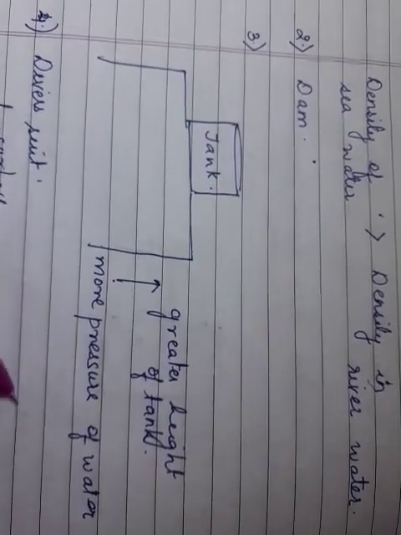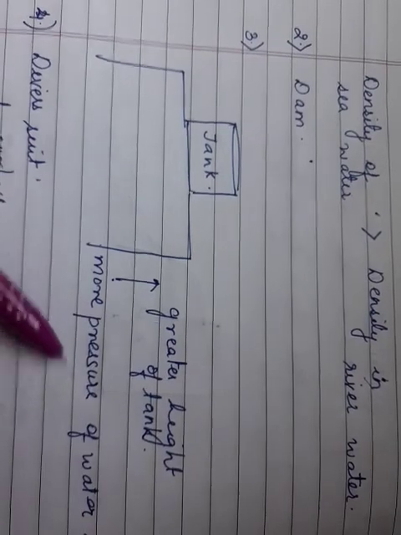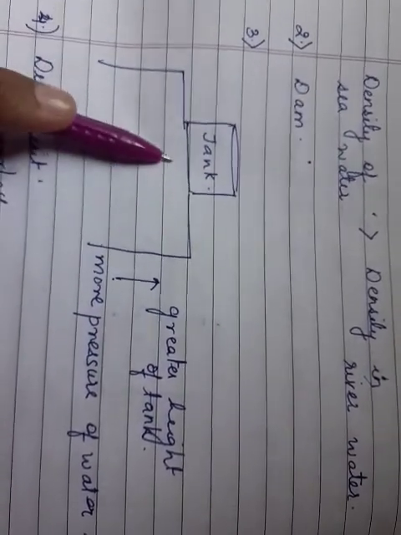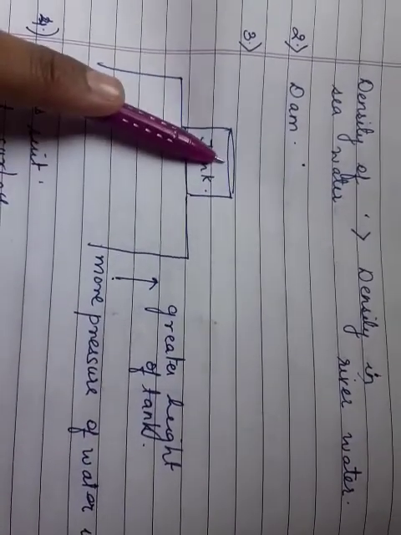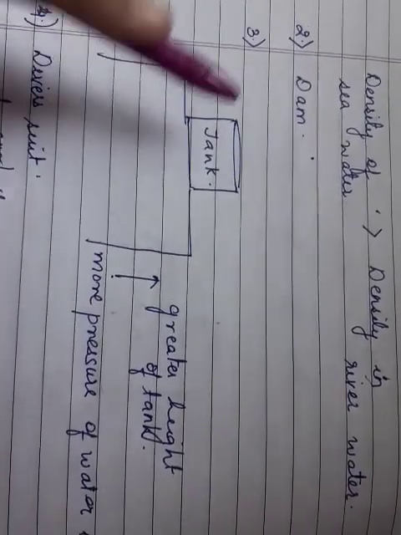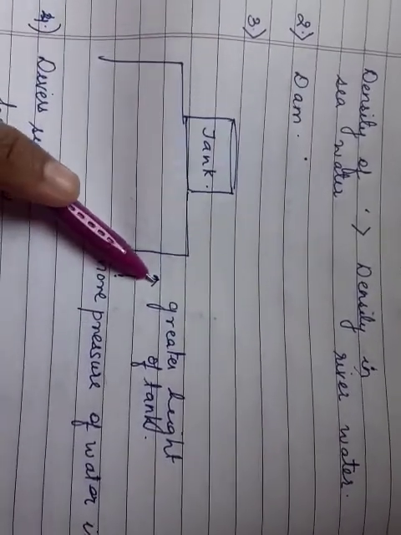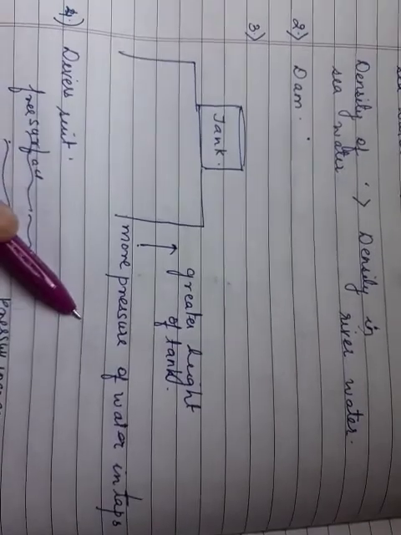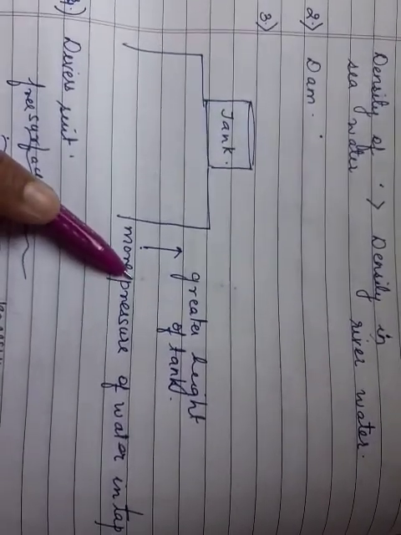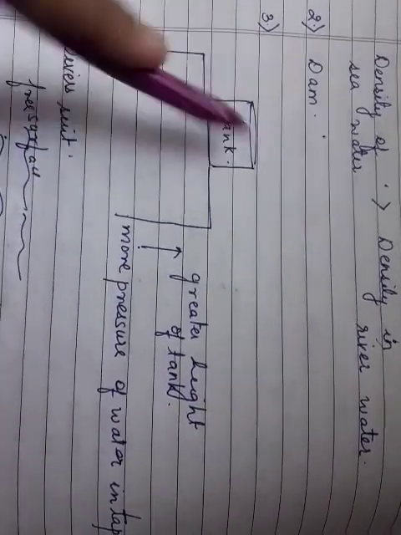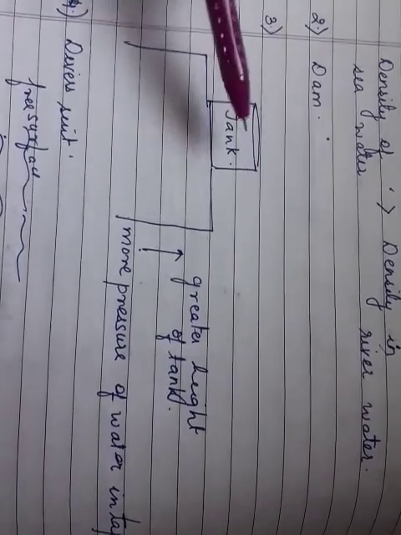So just to have a good supply of water, the height of the tank is always a few meters higher than the level. If the tank is at a greater height, it will give more pressure of water in the taps. So just to have a good supply of water, the tank is constructed at the top of the building. Then we have another example, which is a diver's suit.